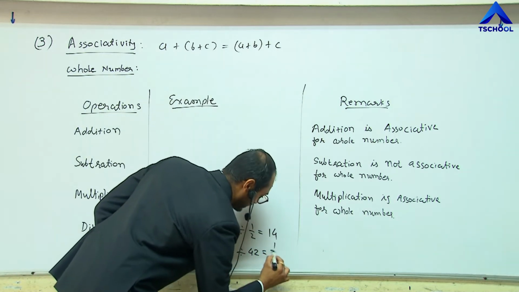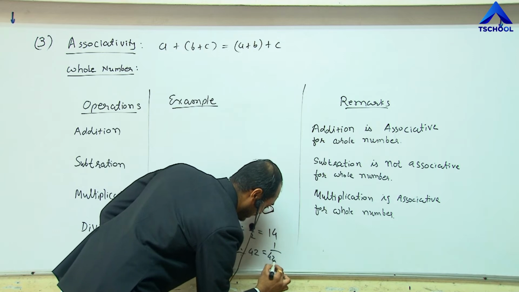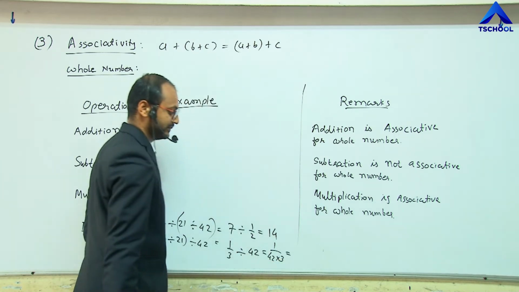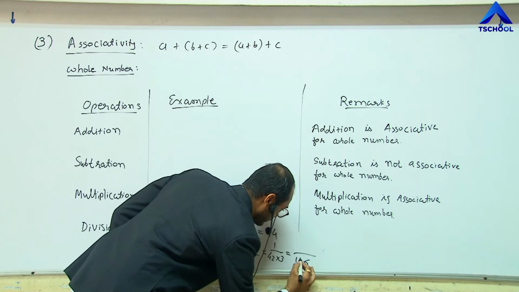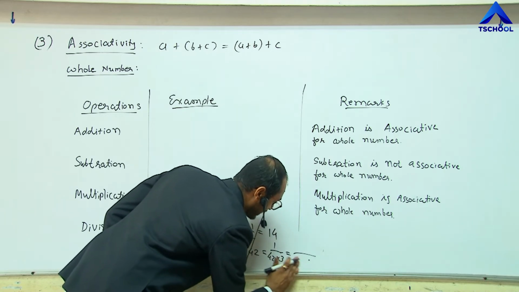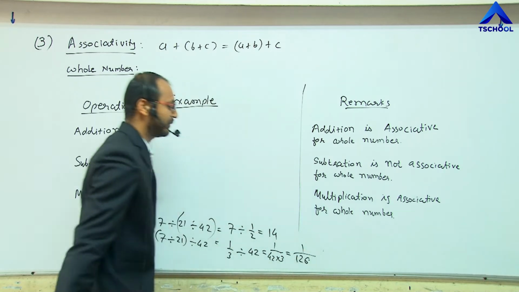That means 1 divided by 42 into 3. The answer is 126. So the answer is 1 upon 126.